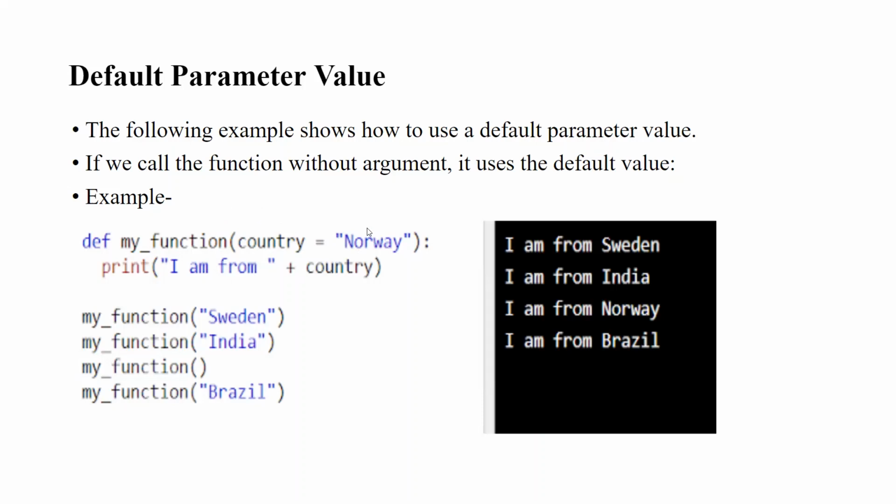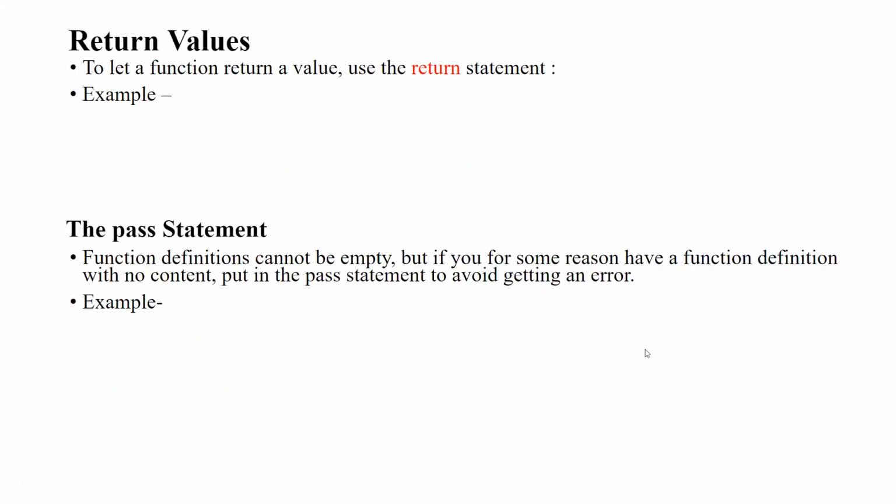It means if I do not pass the country in the function, it automatically takes the default value Norway. The first function call provides Sweden, the second India. Now the third has no argument here, so it will take the default value Norway. So it shows us I am from Norway.